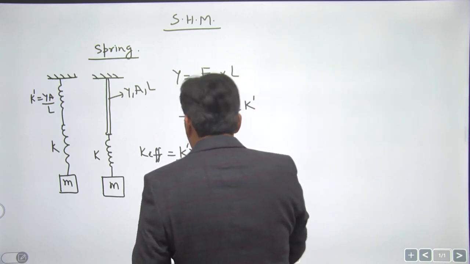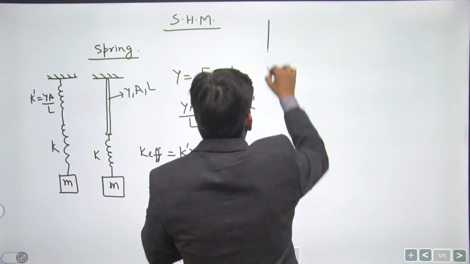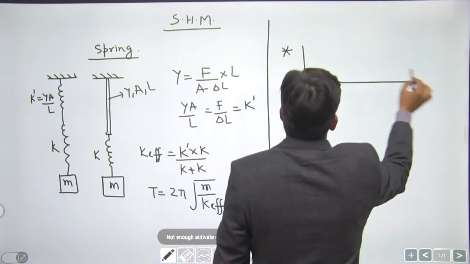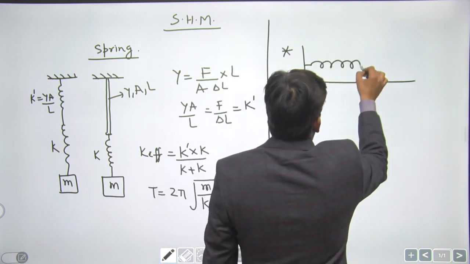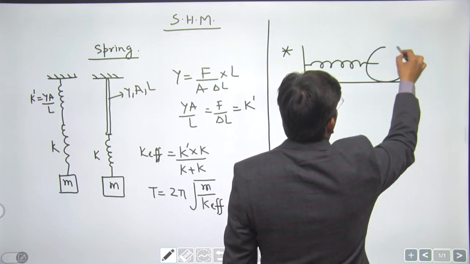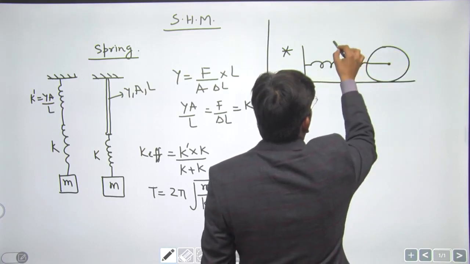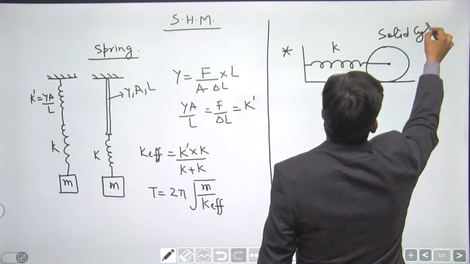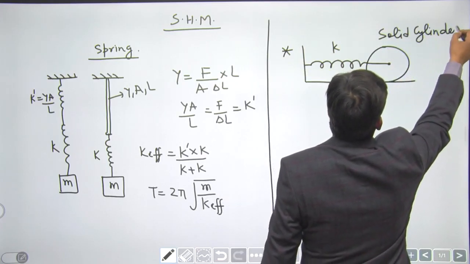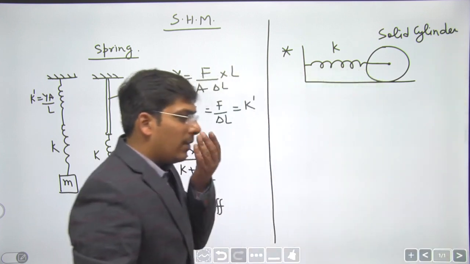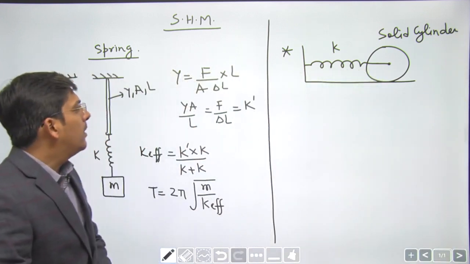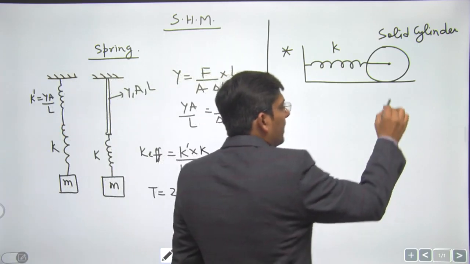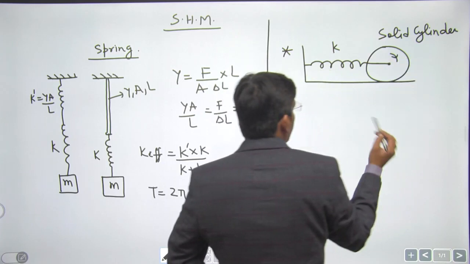Suppose we have some question like this. We have a different type of question like this. Spring, tied to a solid cylinder. Okay, dear students, solid cylinder. And you are asked to calculate the time period of oscillation. Cylinder rolls without slipping. Thus given that cylinder rolls without slipping.